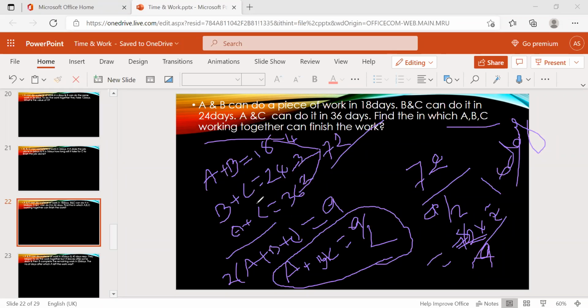So ABC working together, A plus B plus C, do 9 by 2 in 1 day. Total is 72 units, 72 apples, divided by 9 by 2. It's nothing but 16 days. So 16 days the three of them will eat to complete those 72 apples. Okay.